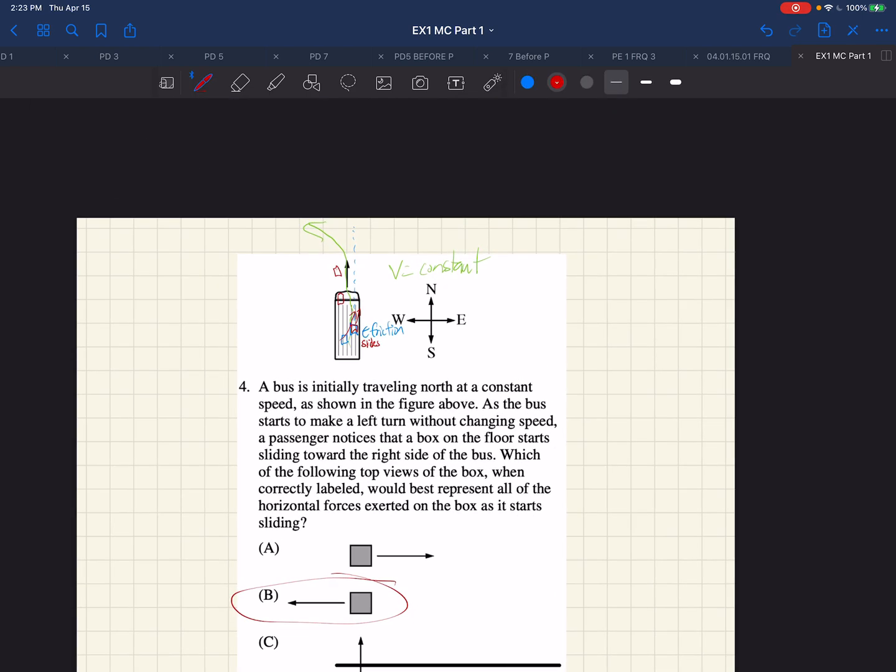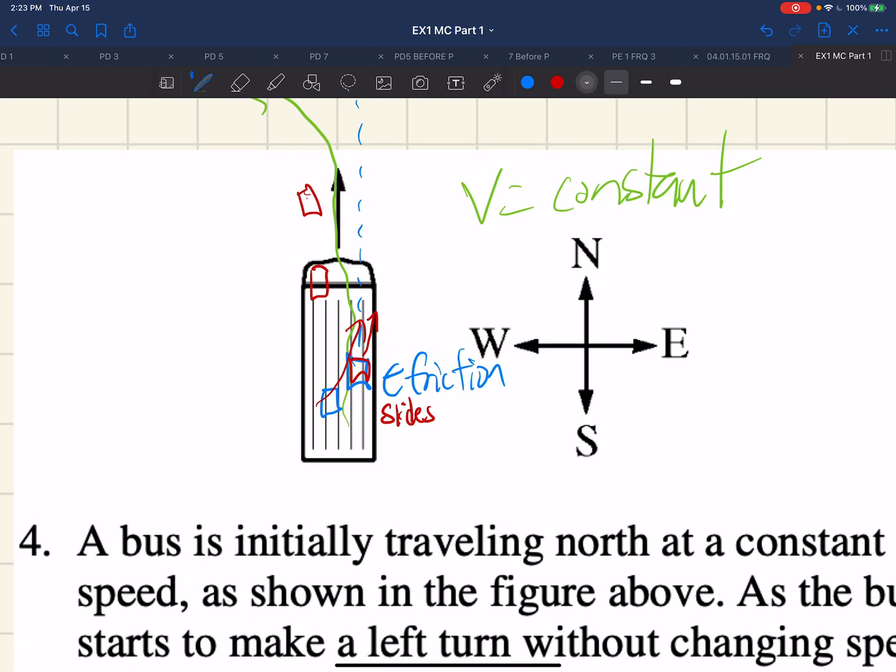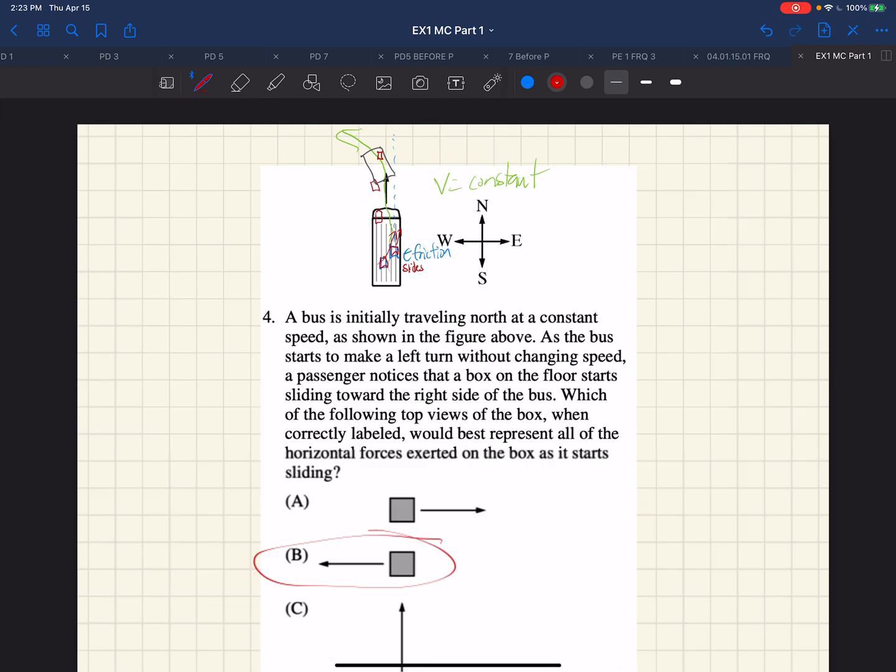And the problem, it's hard for us to see, is that when the bus is over here, that's where the package is. Let's say it started here. That's it sliding to the right. It slid to the right, and that's because even though it's sliding, it's still following that path.